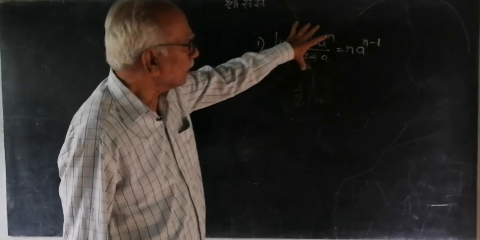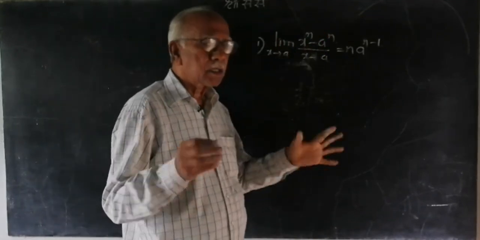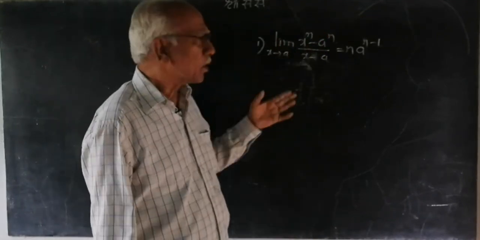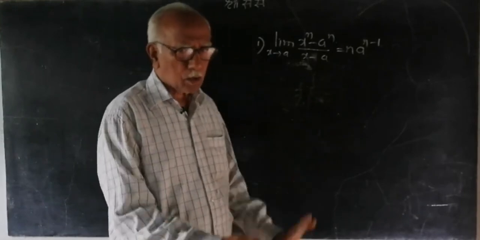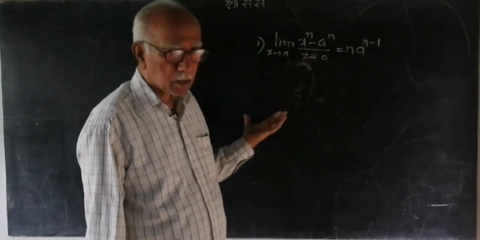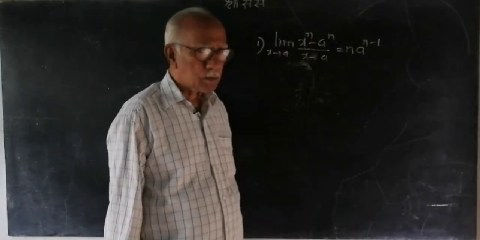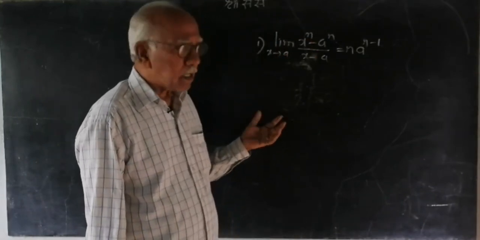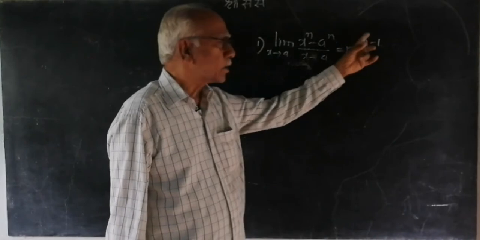Here n is a real number, it can be anything, or you can call it a rational number. We will not be taking other conventions. Say n is a rational number, so it may be in the form of a fraction or anything.